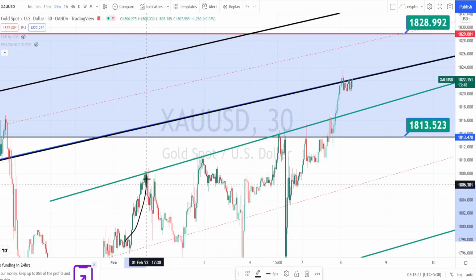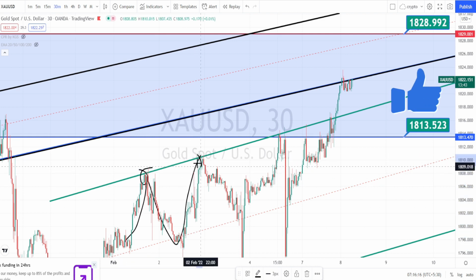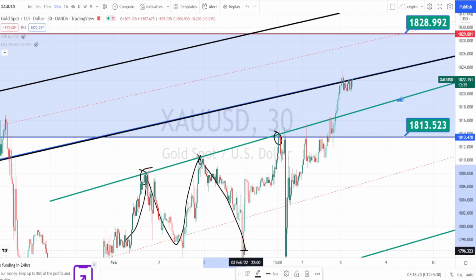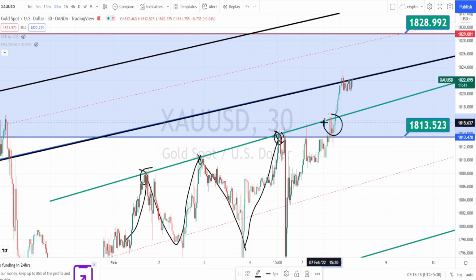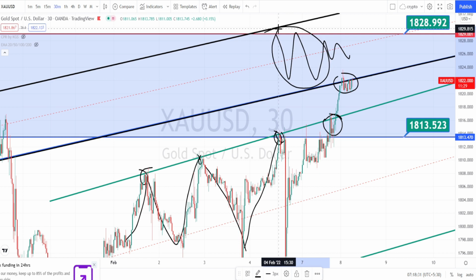When we look at the past price action in 30 minutes time frame, this resistance line was respected, and every time when the price action tested this resistance line, it had a trend reversal. Now the price action has breached this resistance line and it is trying to break this resistance area from the hourly time frame. This area will be a very strong resistance area because it is from the higher time frame.